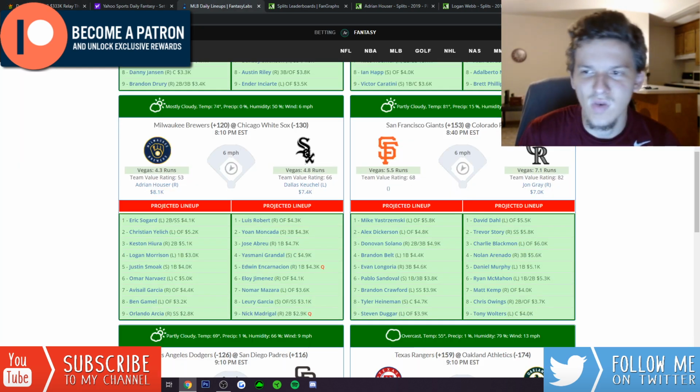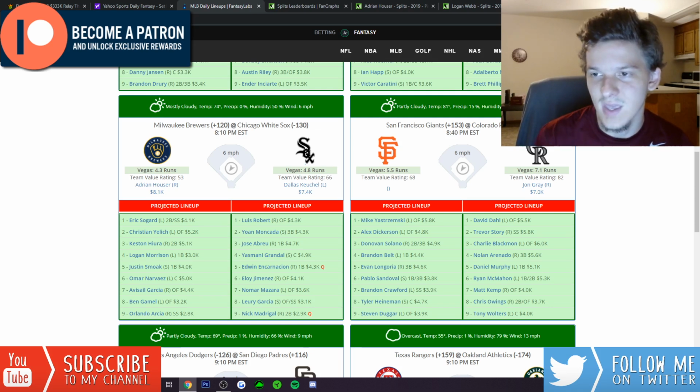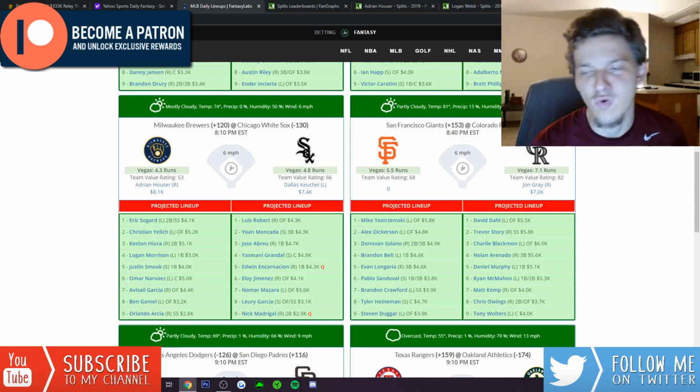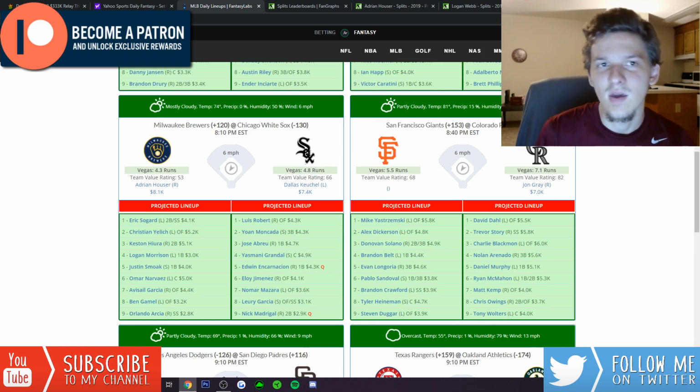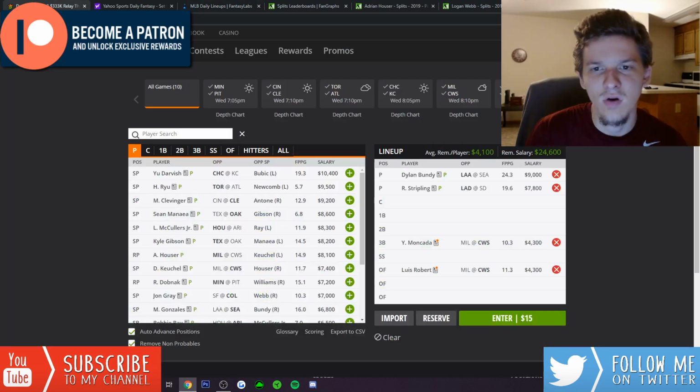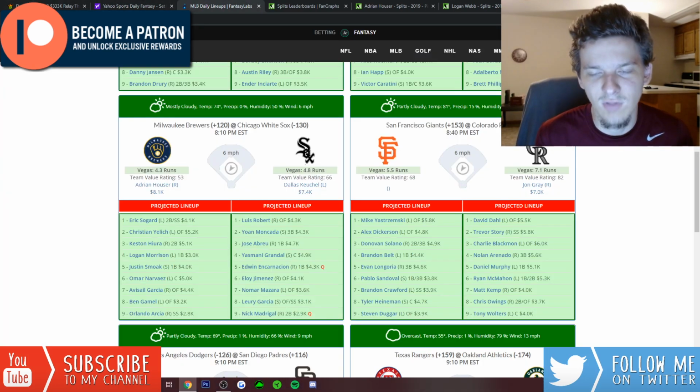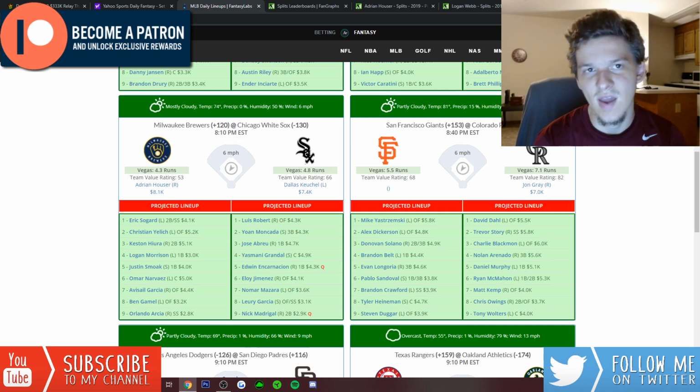And then, obviously, we need to talk about the Rockies. Seems like every slate, just as of late, they have an incredibly high run total. They're in Coors Field again here against the Giants. It seems like Logan Webb is going to be the pitcher. That's not confirmed yet, but looking at Fantasy Labs and the DraftKings probable pitcher list, they have Logan Webb in there, and assuming it is Logan Webb, this is a spot where I definitely want to attack him